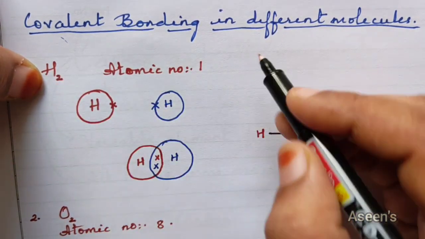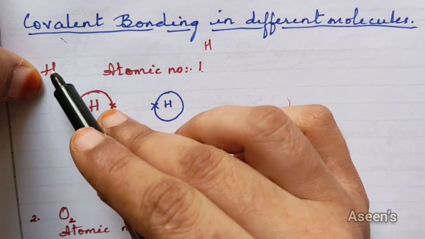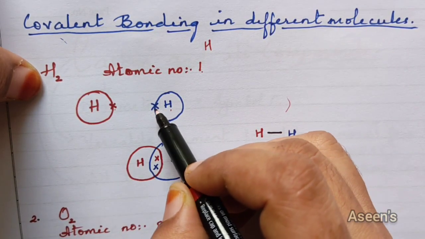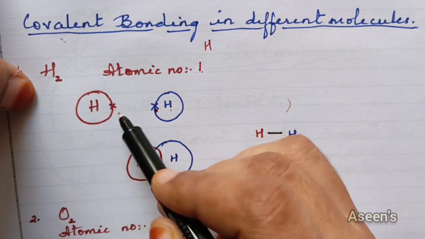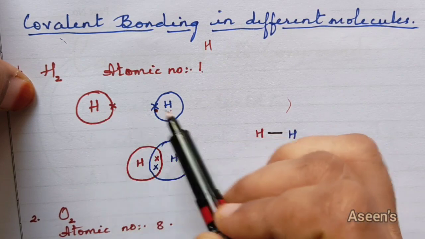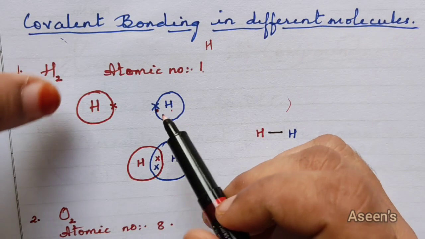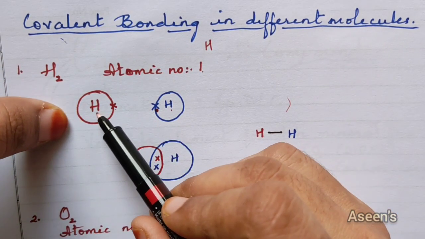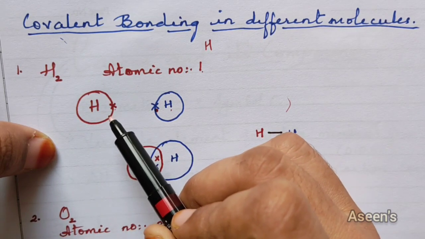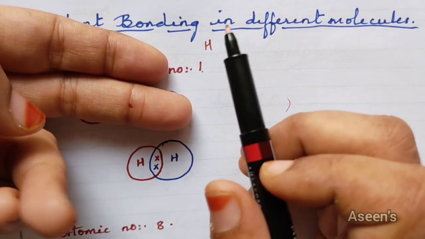So the atomic number of a single hydrogen is 1. So one hydrogen has 1 electron. The other hydrogen has the other electron. To make the concept clearer and simpler, I have used 2 different colors. Though both the elements are the same, this is just to show you the bonding. Now you know that hydrogen has only one shell, the K shell, and K can take a maximum of only 2 electrons, no more, no less.